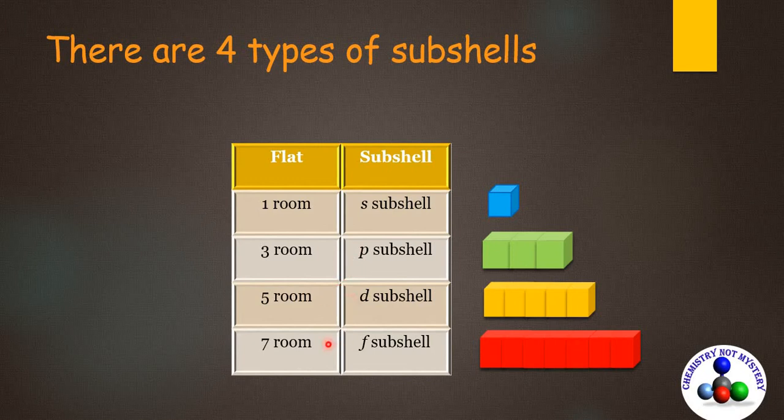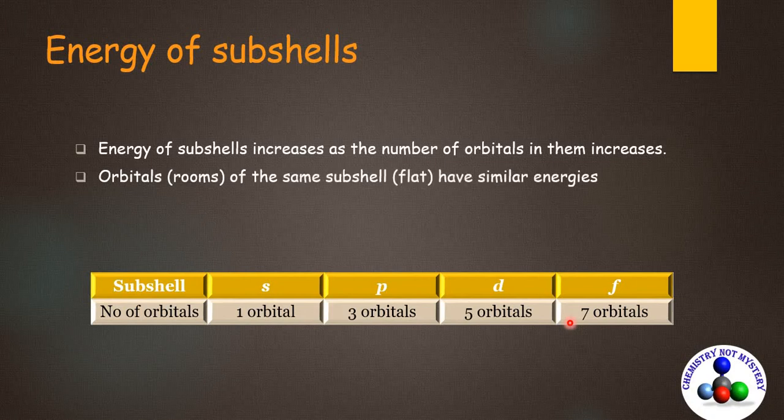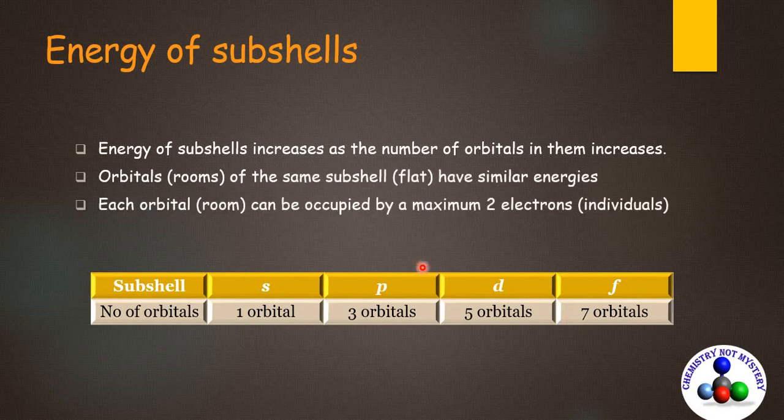And a 7-room flat is named the f subshell. The energy of a subshell increases as the number of orbitals in them increases. Orbitals of the same subshell have similar energies. Each orbital can be occupied by a maximum of 2 electrons.